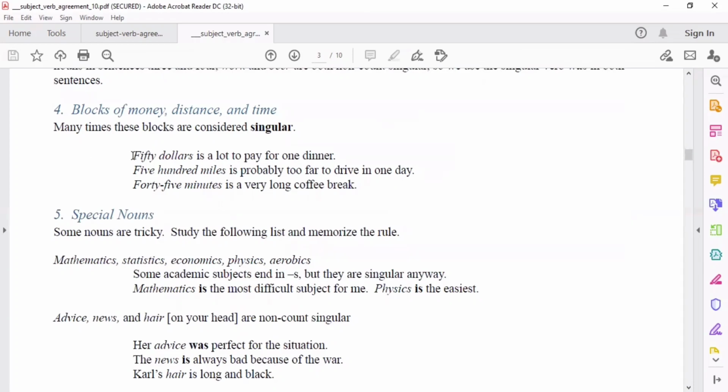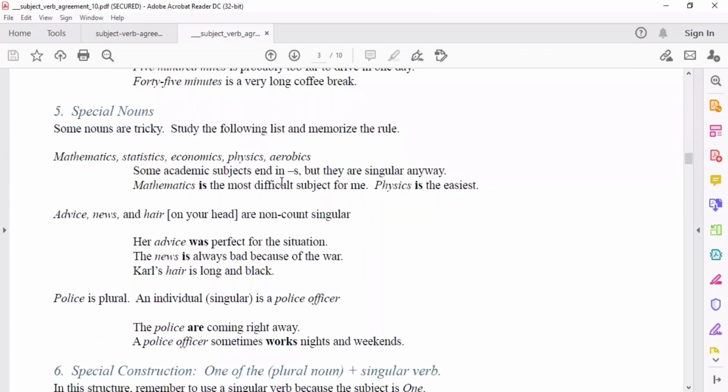So, for example, $50 is a lot to pay for one dinner. 500 miles is probably too far to drive in one day. 45 minutes is a very long coffee break. Okay? Again, kapag ang subject natin is about money, distance, and time, palaging singular verb ang gagamitin natin.